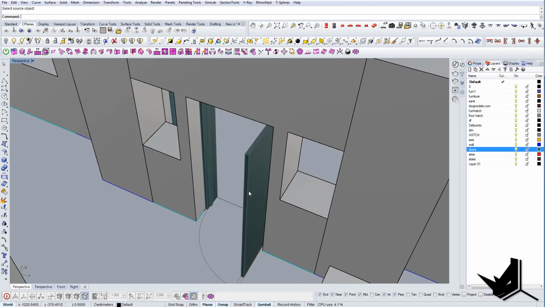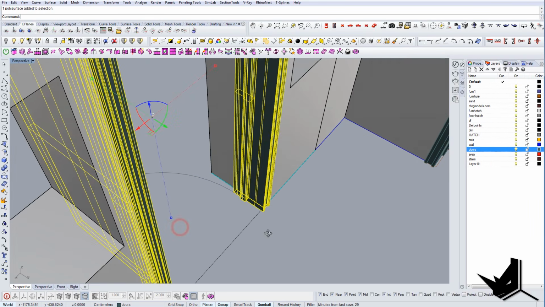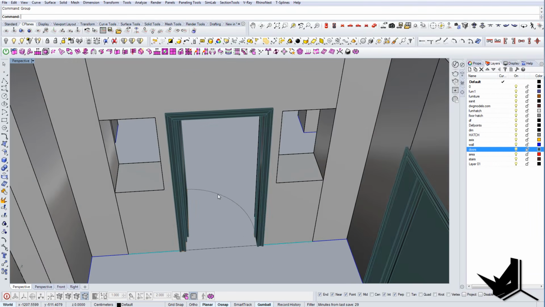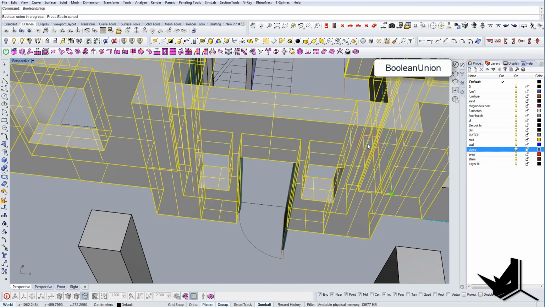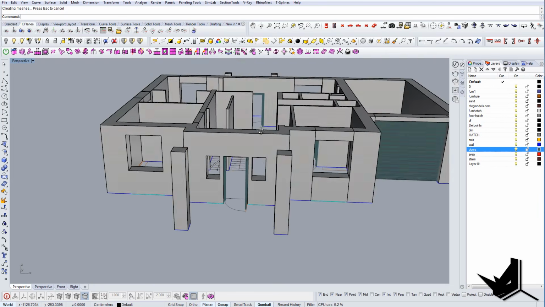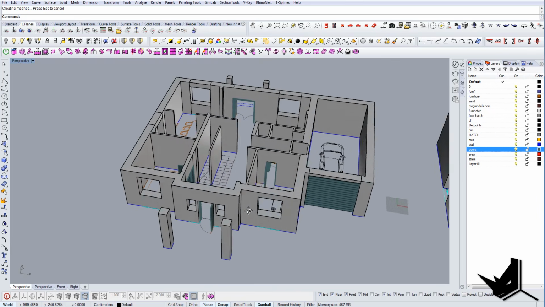So let's group all of this, and continue with Boolean union, merge all faces, and there you go. So that's how we're going to do it: Boolean union, merge all faces, and we have the doors already.